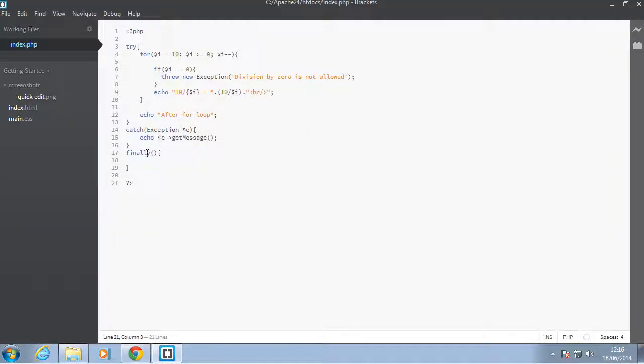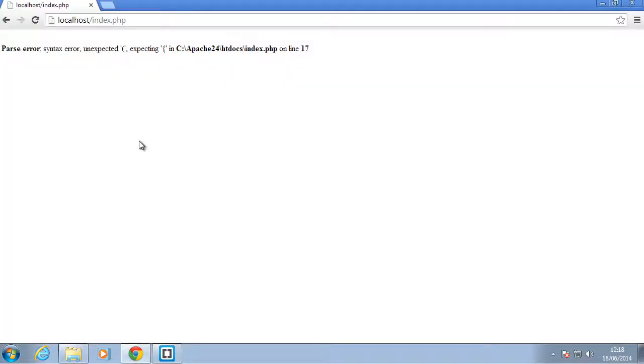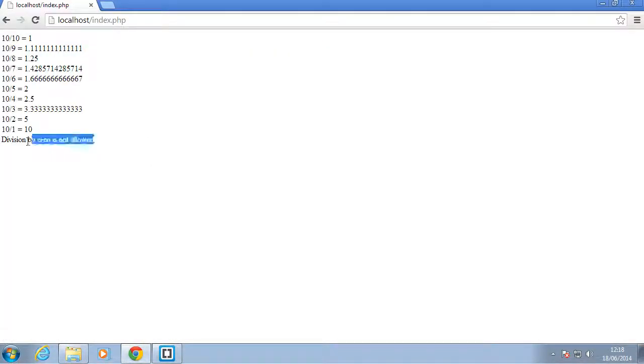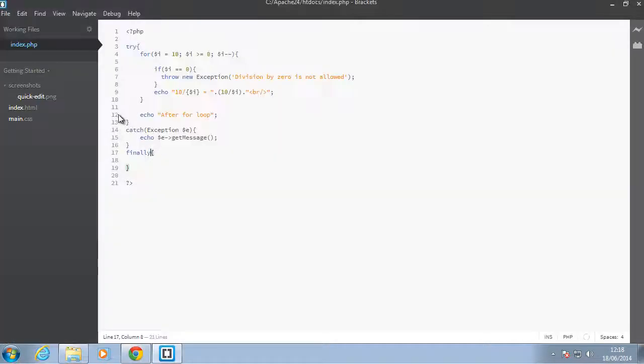Let's fix that quickly. The issue is that the finally does not take brackets, so we're just going to remove those. These two brackets are not supposed to be there. Back in the browser, let's refresh. As you can see, it says division by 0 is not allowed. So it skipped everything right after the for loop, in this case the echo statement here, and came to the catch here. But the finally block, as I said before, is guaranteed to run.